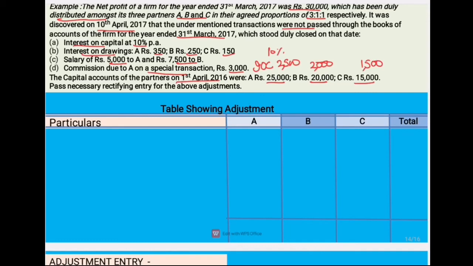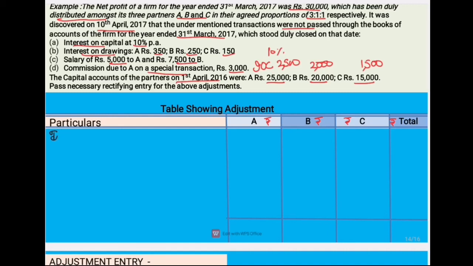So we will pass all the entries which have been omitted in the table showing adjustment of accounts in order to do final adjustments. So first of all, we'll take all the three partners A, B and C, and this is total and firm's account. So firstly, we will see whatever has been omitted, that is interest on capital at the rate of 10% per annum.